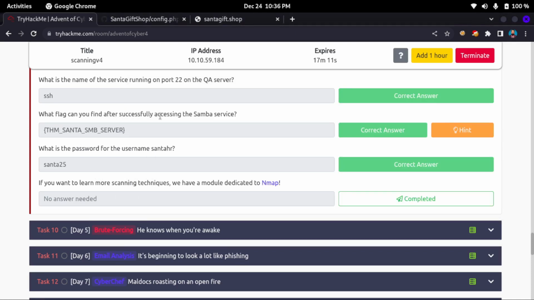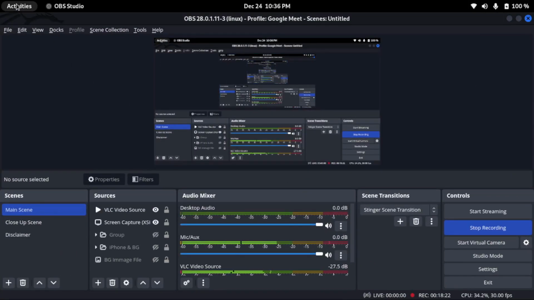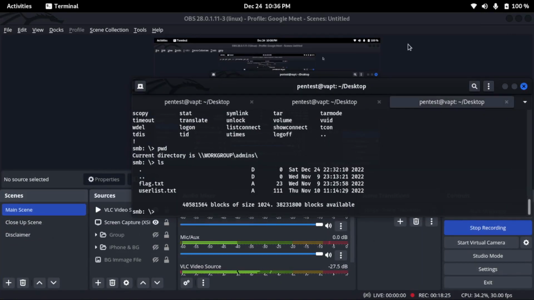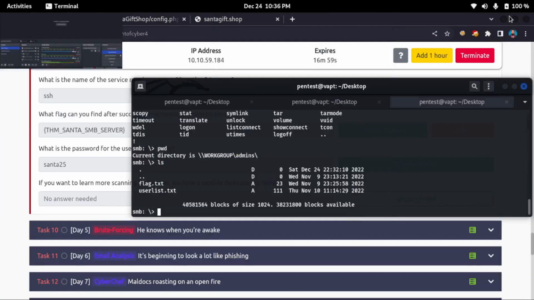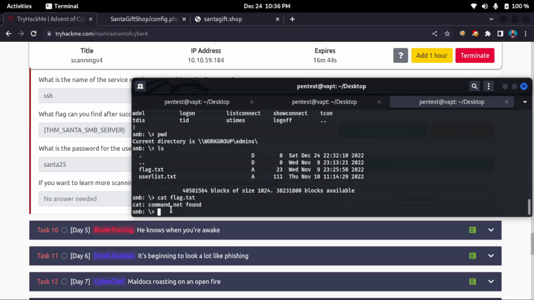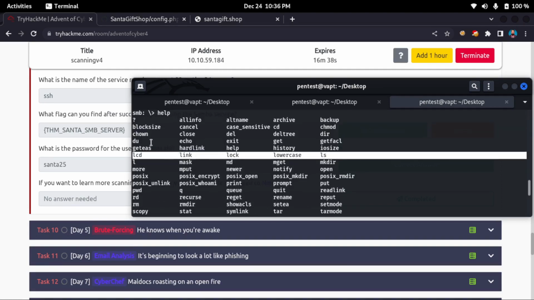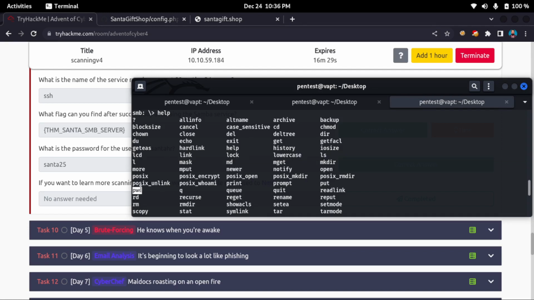What is the flag you can find after successfully accessing the Samba service? Okay, so let me try. Sorry, not this one, my bad. Here I need to do cat and then flag.txt. Command not found, cat. So the cat command to read files is not allowed. I mean, it's not there. You can do pwd but not cat.